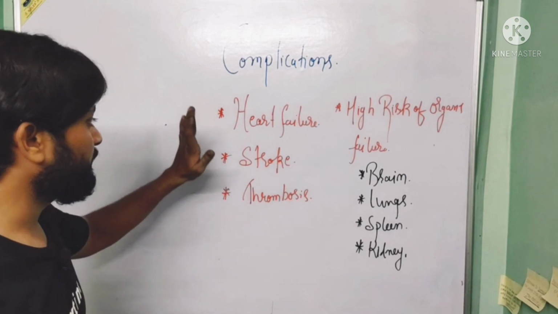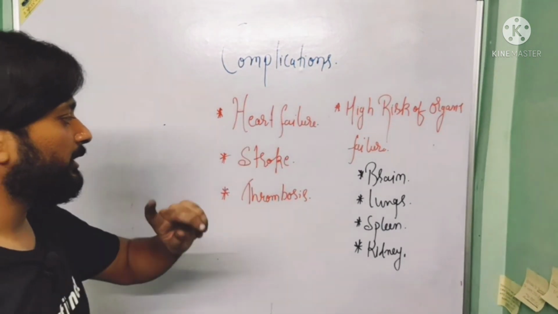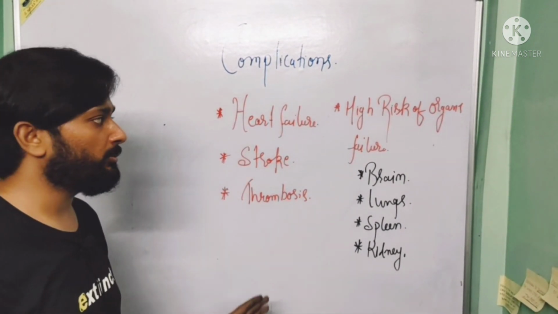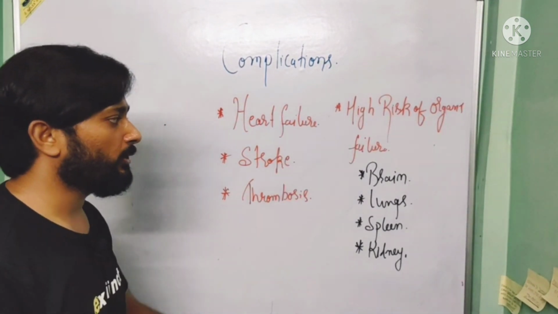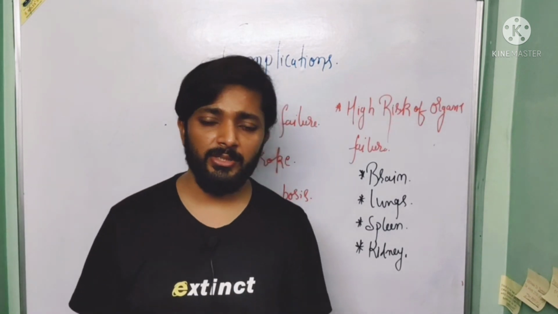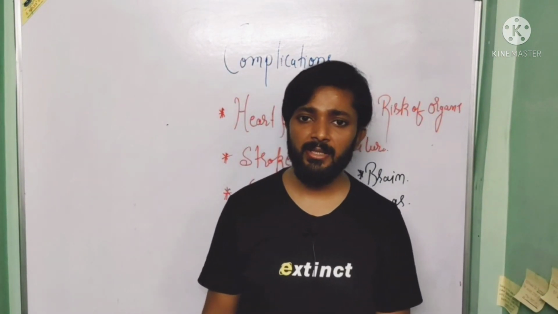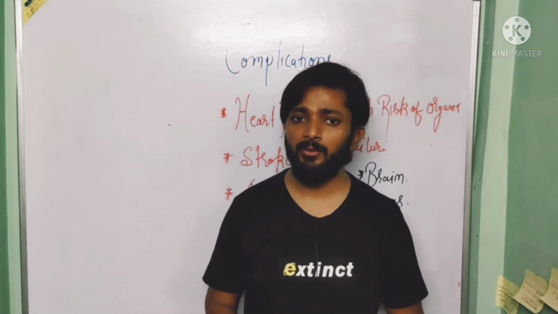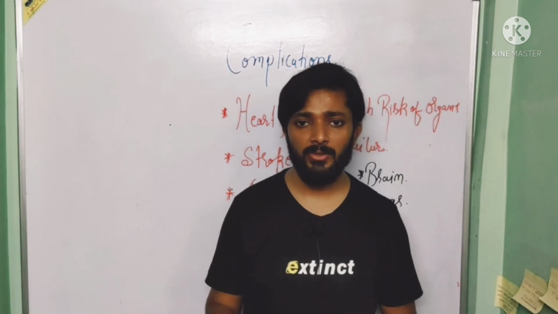The complications of infective endocarditis include heart failure, second is stroke, third is thrombosis, and fourth is a high risk of organ failure. These organs include the brain, lungs, spleen and kidney. So this is all about the clinical manifestations and complications of infective endocarditis. This is all about today's lecture. Thank you.